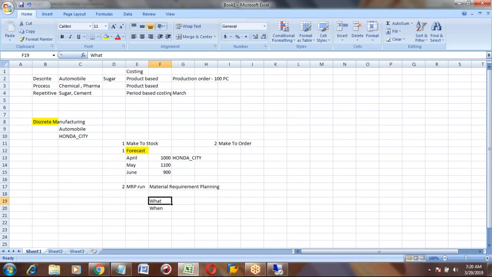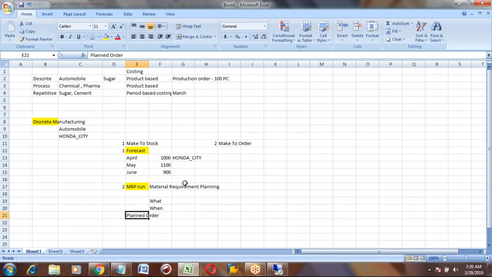When means from date, the material availability date, it will tell you. The output from this MRP run is a planned order.